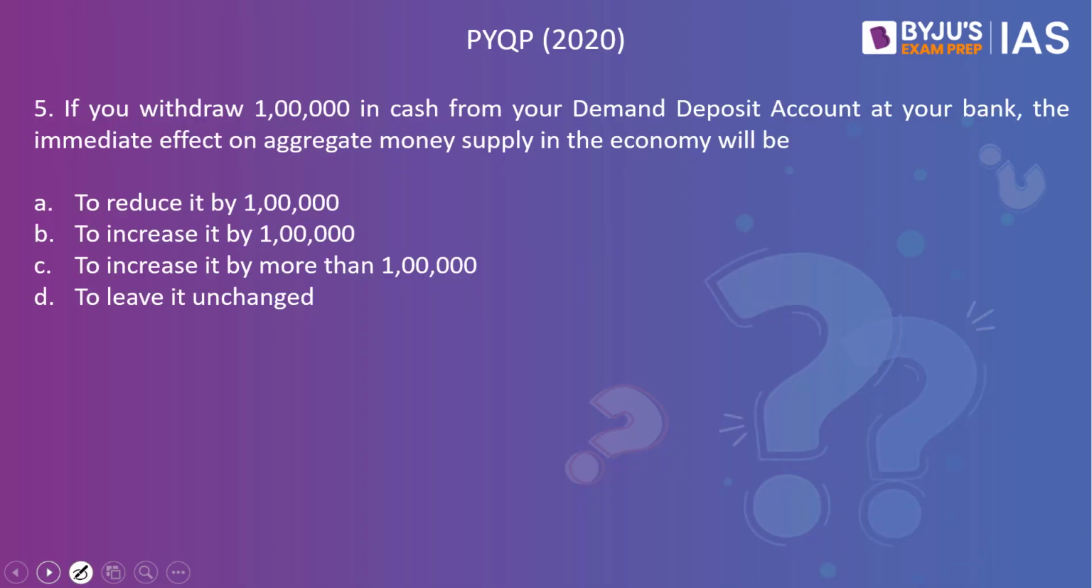If you withdraw 1 lakh in cash from your demand deposit account at your bank, the immediate effect on aggregate money supply in the economy will be to reduce it by 1 lakh, to increase it by 1 lakh, to increase it by more than 1 lakh, to leave it unchanged. The answer to this is to leave it unchanged.